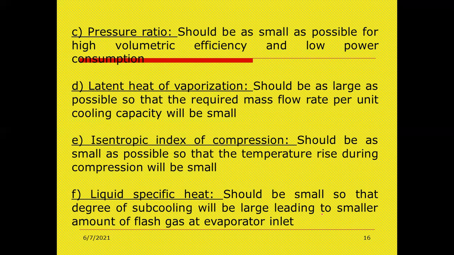Next, isentropic index of compression. It should be as small as possible so that the temperature rise during the compression will be small.